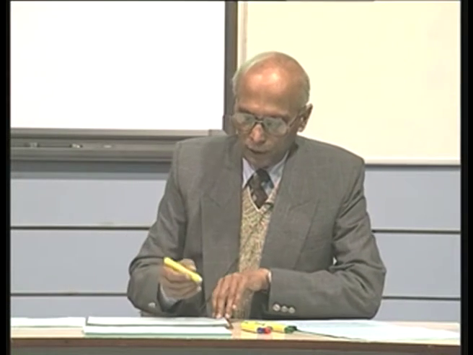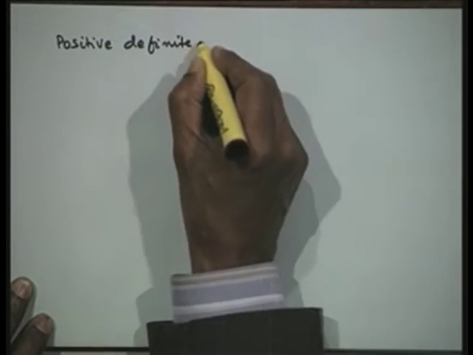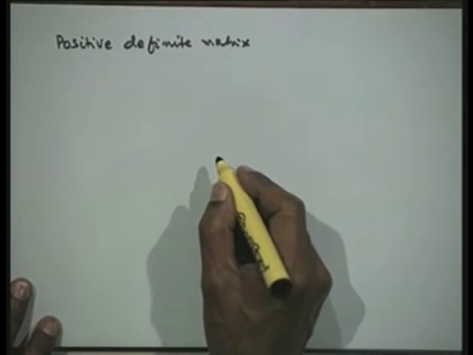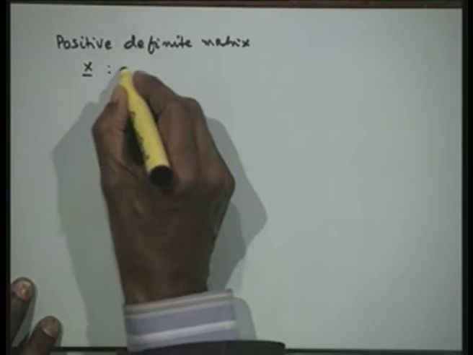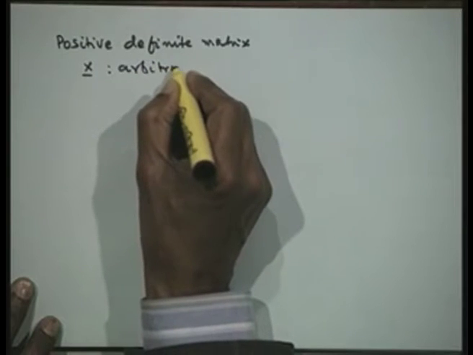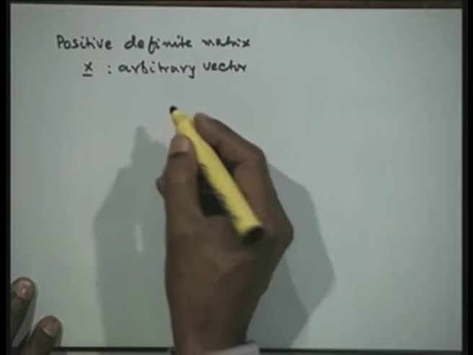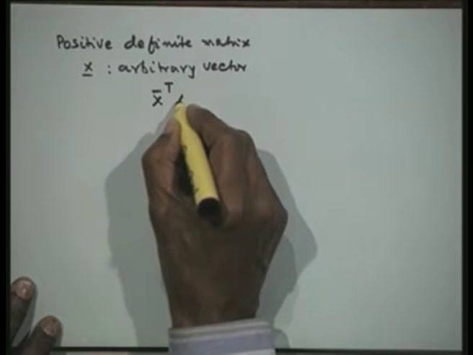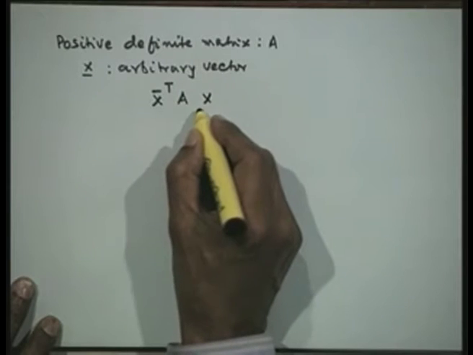Then we give one more definition, of a positive definite matrix. The general definition is, if x is an arbitrary vector, then I form its conjugate transpose, and we are talking of a matrix A: x conjugate transpose A x.